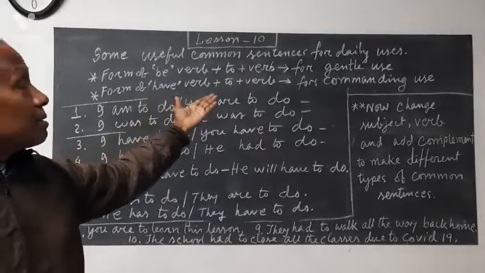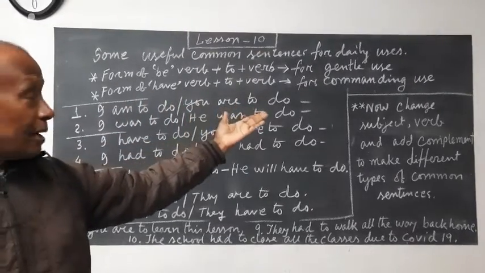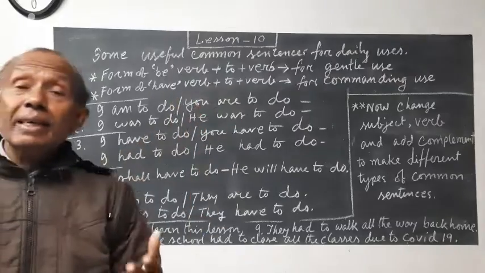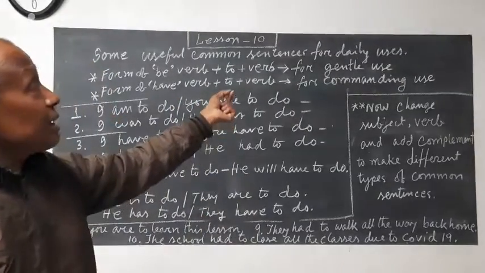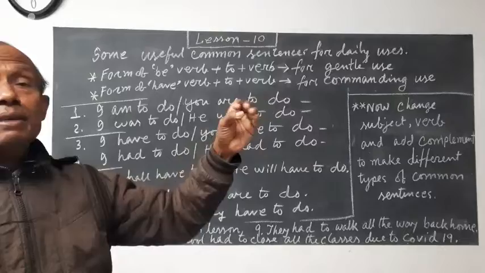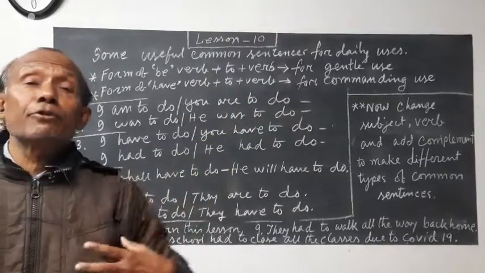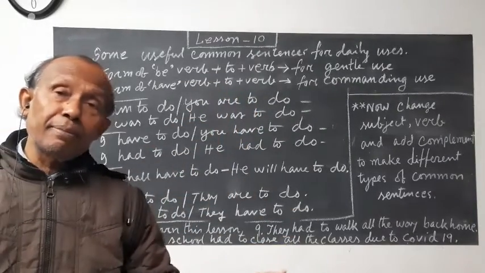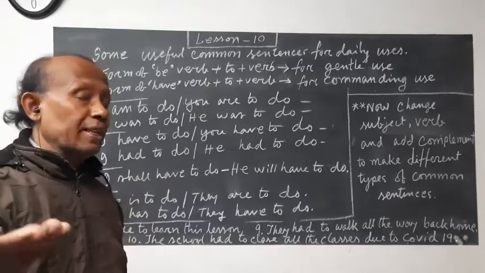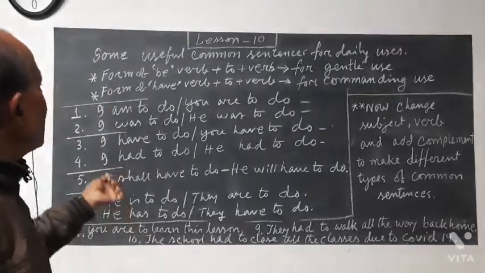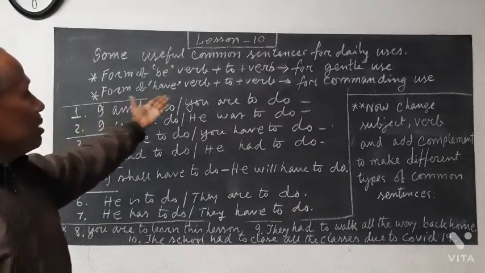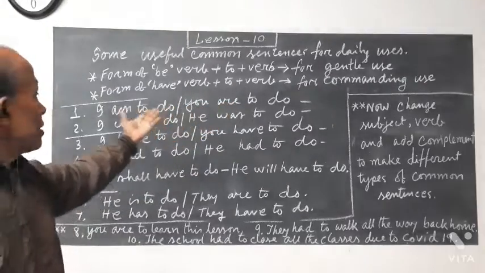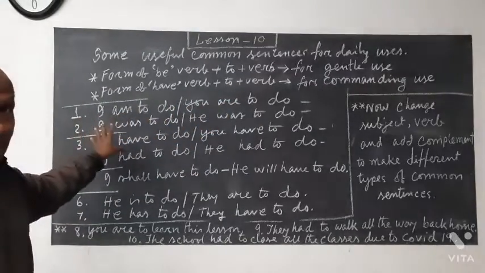plus to plus verb. Verb means any type of verb, and the inner meaning is something with a little commanding feeling. Somebody is emphasizing or commanding you, maybe from your own mind, maybe from the atmosphere, maybe some other person. When that type of feeling comes, only then do we use have to, the second form. So now let's come to the examples.